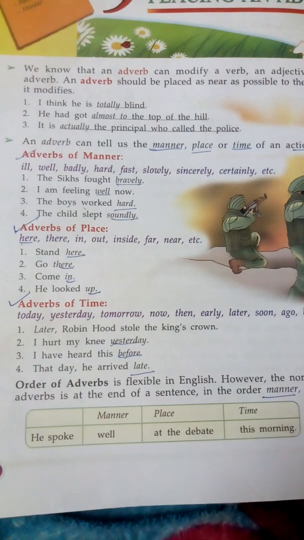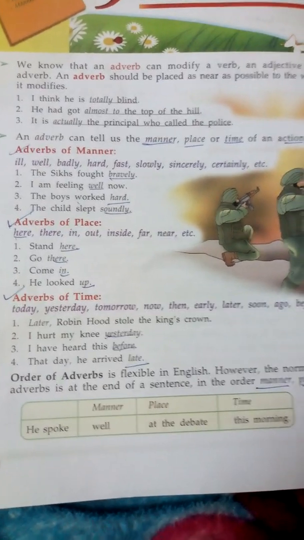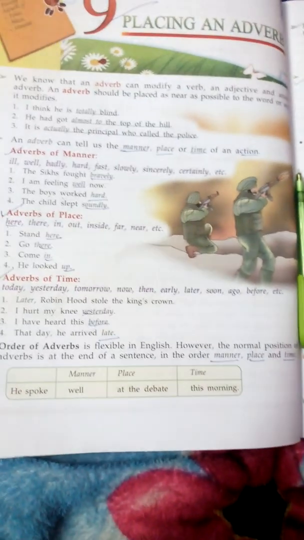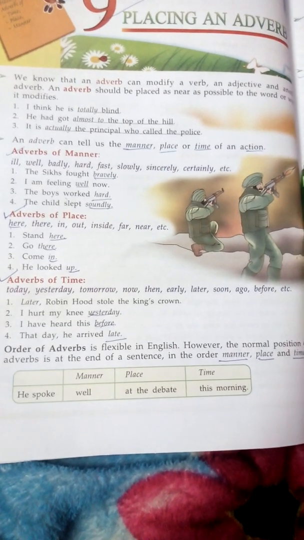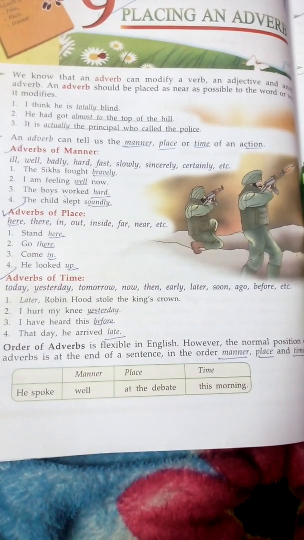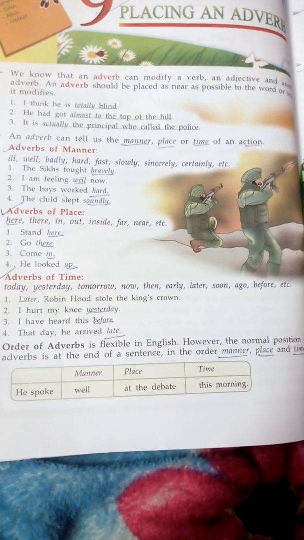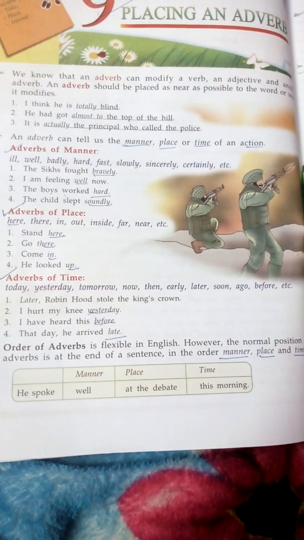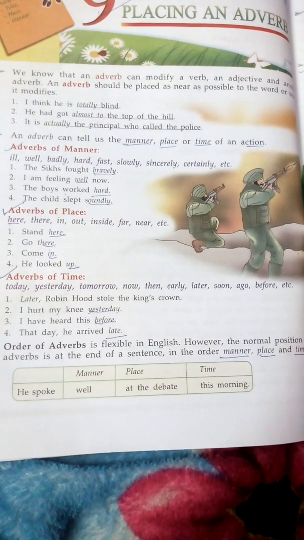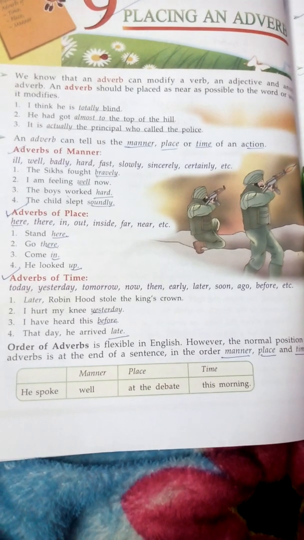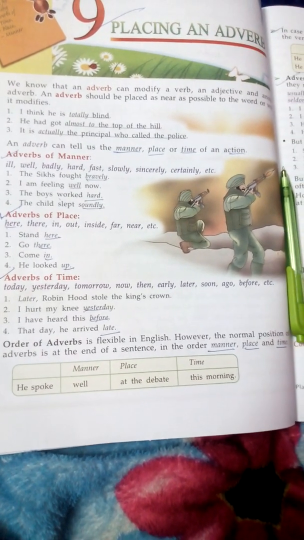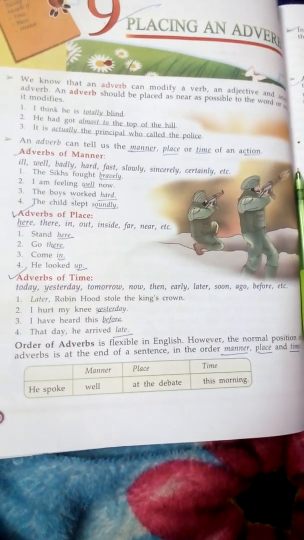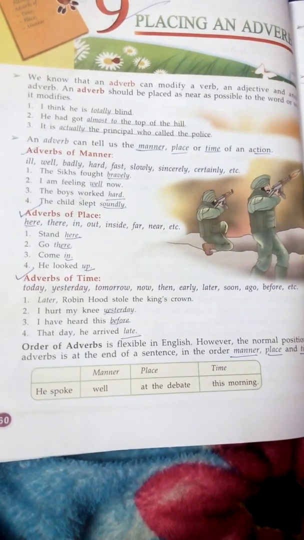Go there. Come in. He looked up. And now comes adverb of time: today, yesterday, tomorrow, now, then, early, later, soon, ago, before, etc. Later, Robin Hood stole the king's crown. What is the time here? Adverb of time? Later. Because it is telling us the time, when.